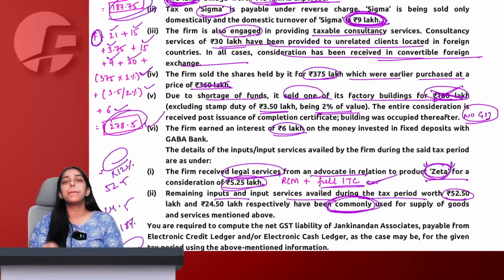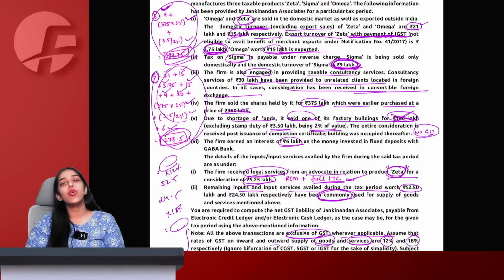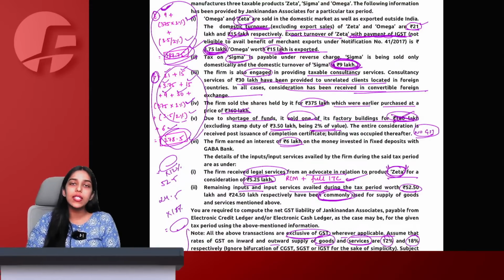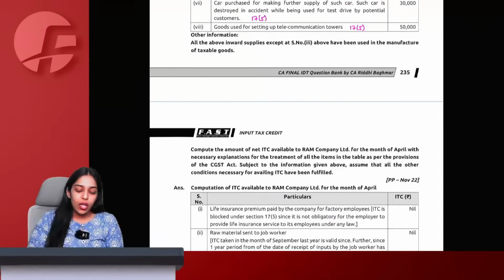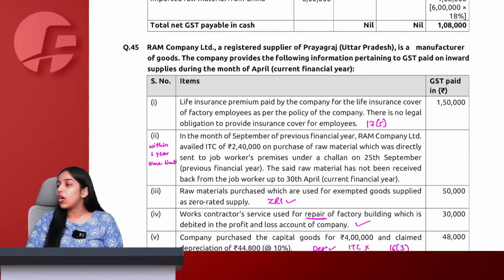This question was a pure question of rule 42, rule 43, where you have to compute E, you have to compute F, and you have to do common credit reversal. One credit is exclusively relating to taxable, so no reversal for that. Other than that, all common credits you will take a total, multiply with E by F, and you will find the reversal amount. You will reduce that amount, and then you will arrive at your eligible ITC. Chalo. Got it everyone? Yes or no?